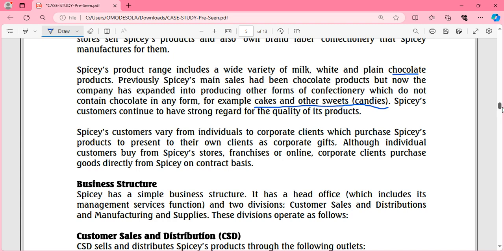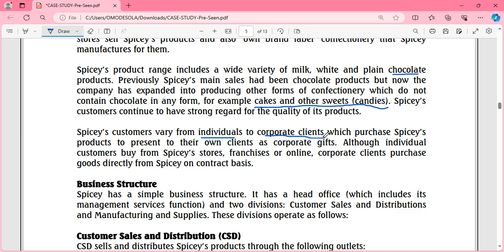And Spicy Limited does not only sell to individuals. Yes, it also sells to who? Corporate clients. Because further in the case study, you've seen that they told us that the reason why the confectionery and chocolate market has been booming is because there is higher demand for gifts.